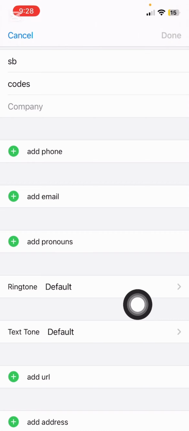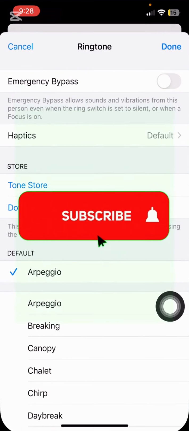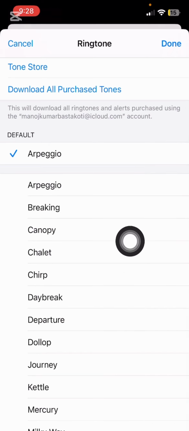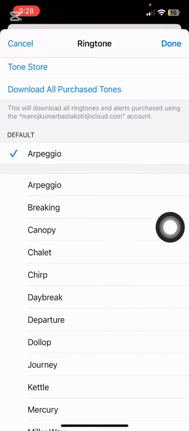So once you select it, you can see when you scroll down, there is an option called ringtone. So just tap on this, and basically from over here, you can simply choose any of the ringtone which you want for your favorite person.